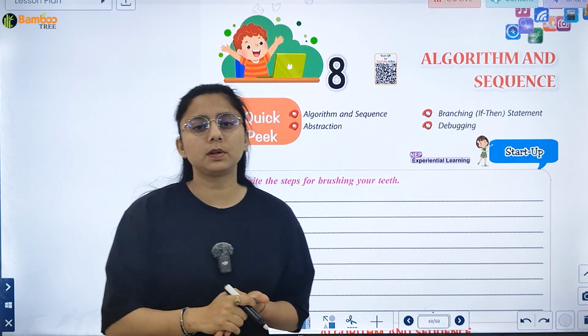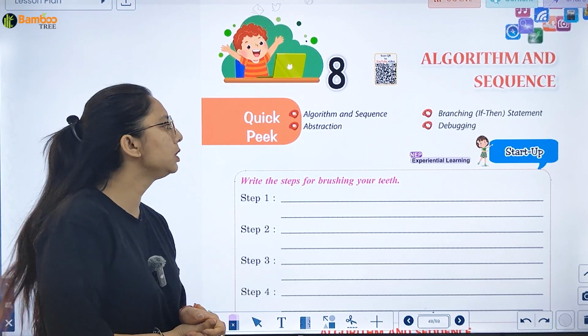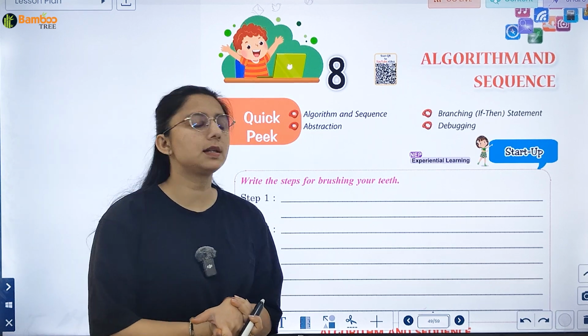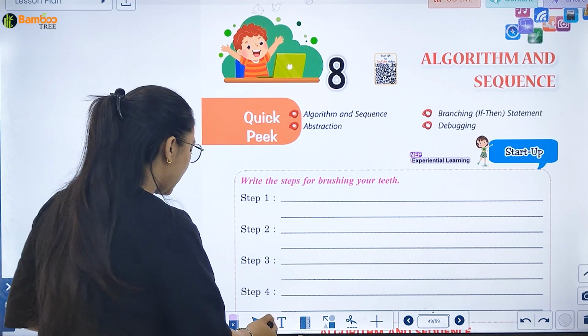Children, let's start with chapter number 8, algorithm and sequence. In this chapter, we will study algorithm and sequence, branching, if-then statement, abstraction and debugging. So let's start with the chapter.